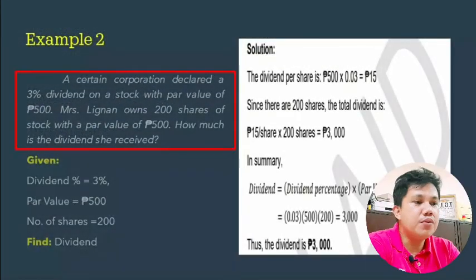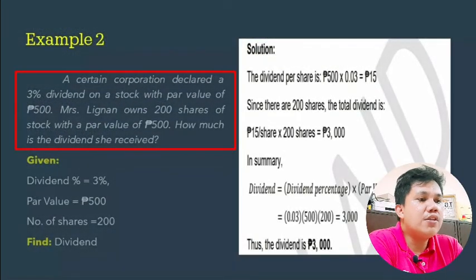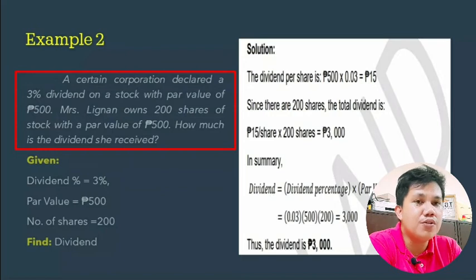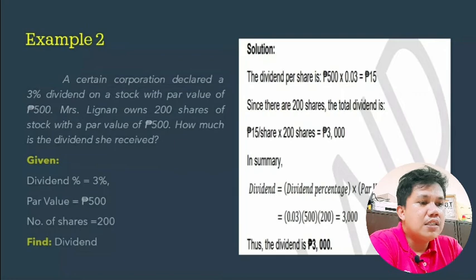Next, number 2, a certain corporation declared a 3% dividend on a stock with a par value of 500 pesos. Mrs. Lingan owns 200 shares of stocks with a par value of 500 pesos. How much is the dividend she received? Ang given natin, our dividend percentage is equal to 3%.